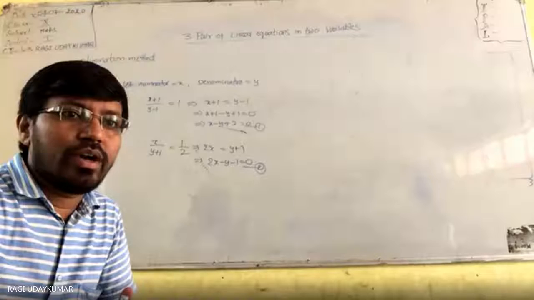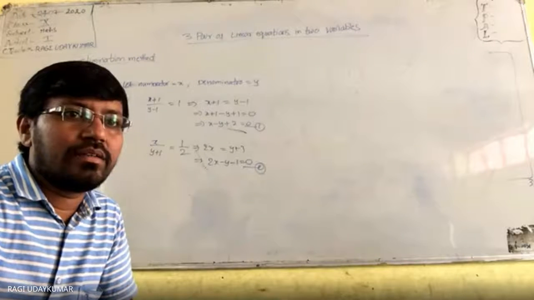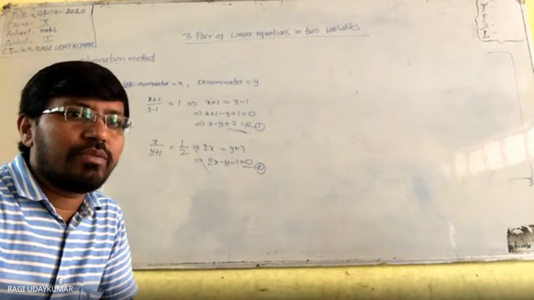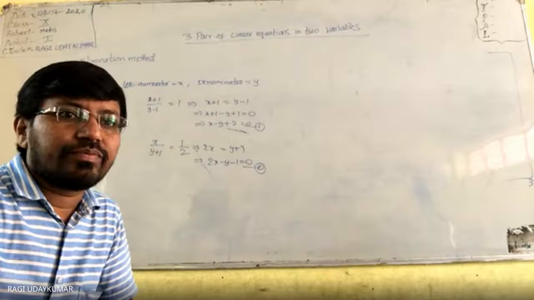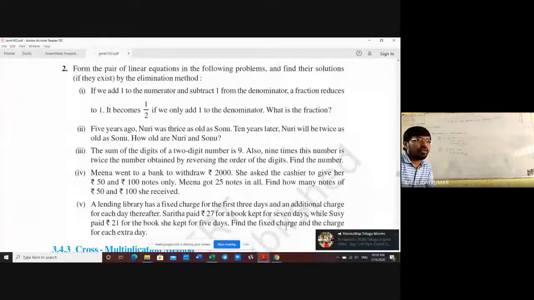In this, actually, you are going to have a different problem. I will show you the different problem here. The second problem, see here, the second problem is very simple. You can do it, I think. 5 years ago, Nuri was 3 times as old as Sonu. A model problem we have learned already, right?